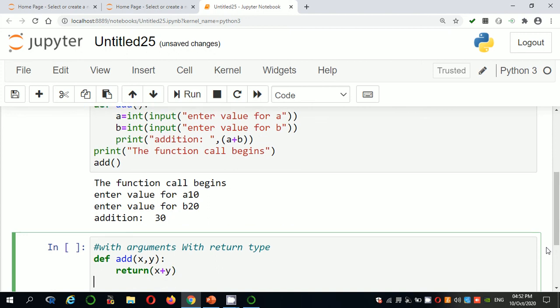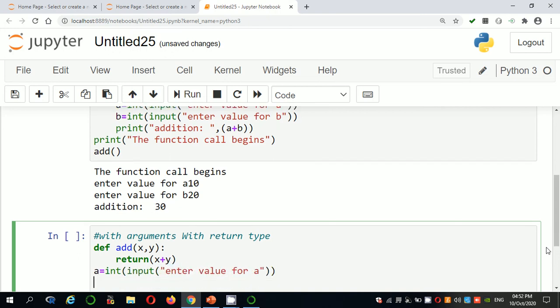So now first here you have to read value for a in input enter value for a, and then b is equals to int input enter value for b.